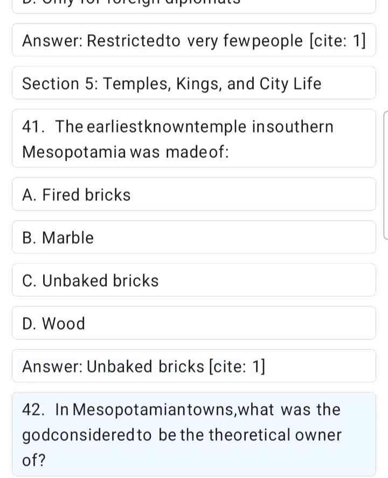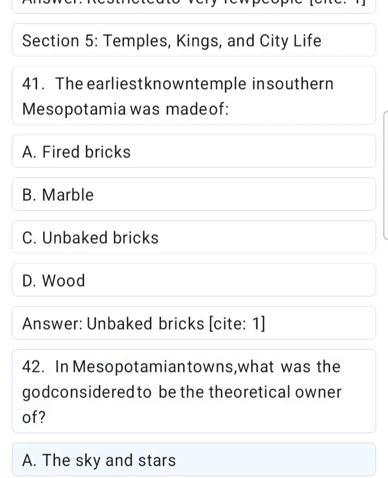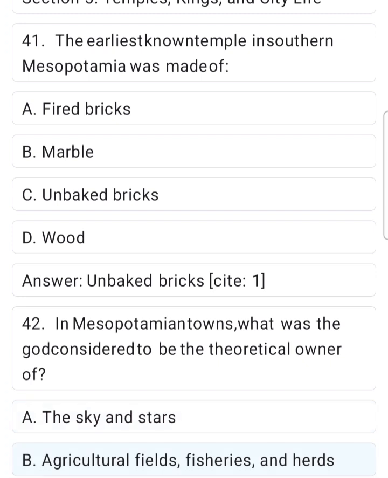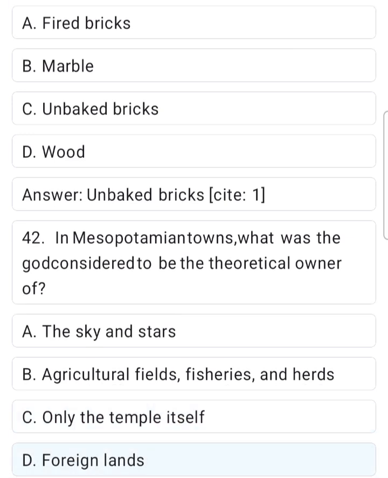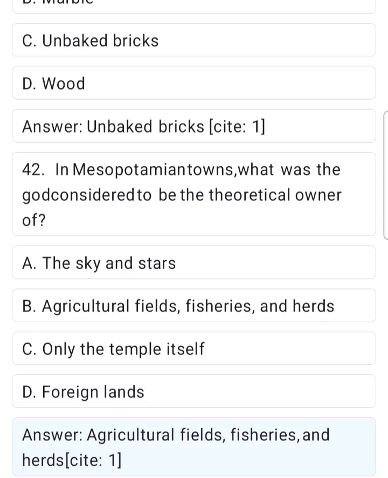Site 1. 42. In Mesopotamian towns, what was the god considered to be the theoretical owner of? A. The sky and stars. B. Agricultural fields, fisheries, and herds. C. Only the temple itself. D. Foreign lands. Answer. Agricultural fields, fisheries, and herds.